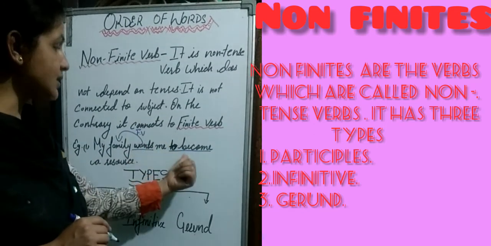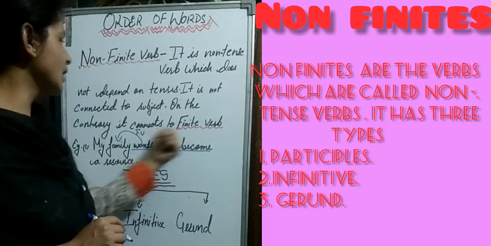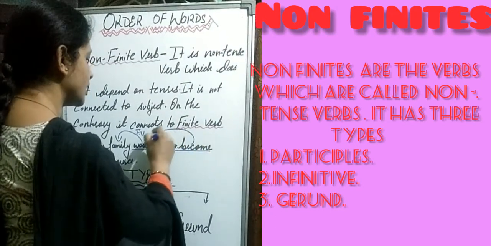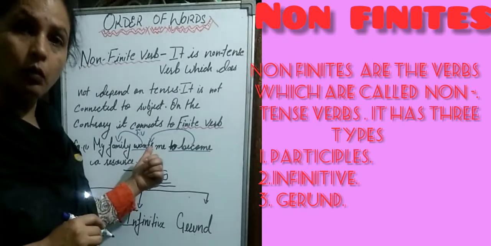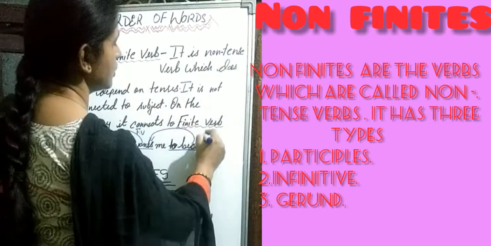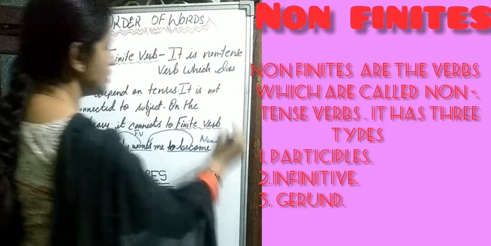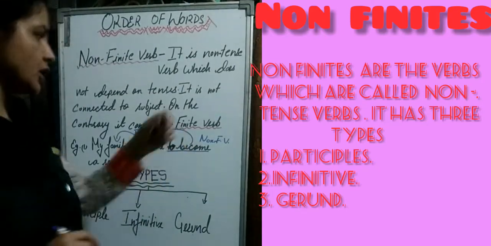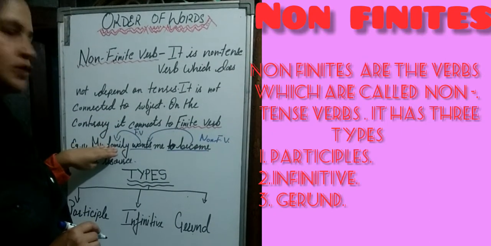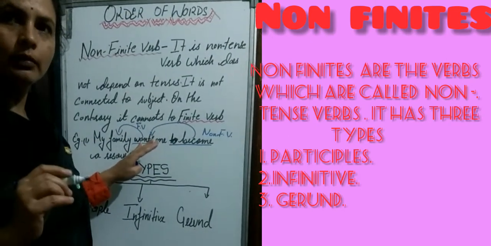Okay, so this expectation is directly connected here with wants. It is directly connected with a non-finite verb. Is that clear? So that's why we call it a non-finite verb. What do we call it? Non-finite verb, because it does not connect itself directly with the subject. Okay, it connects itself with the finite verb.